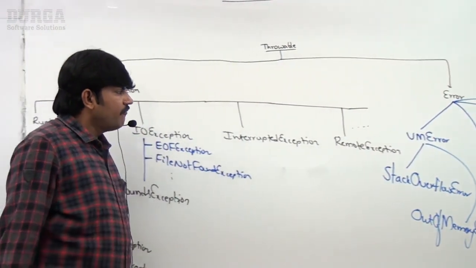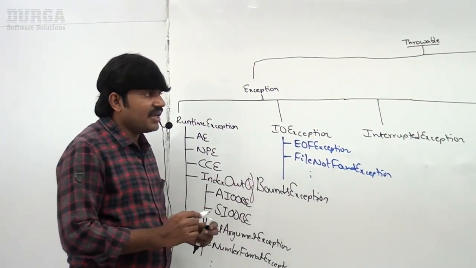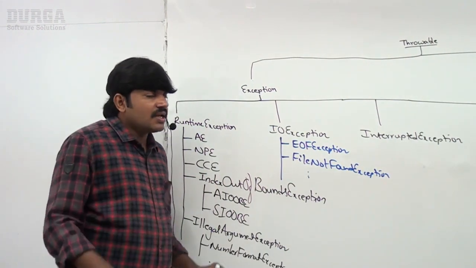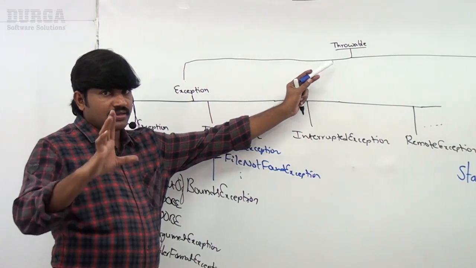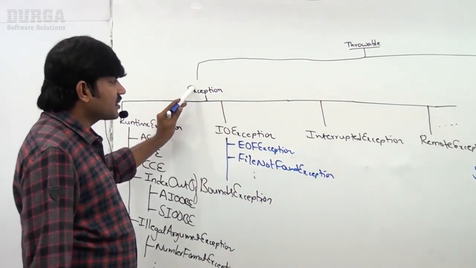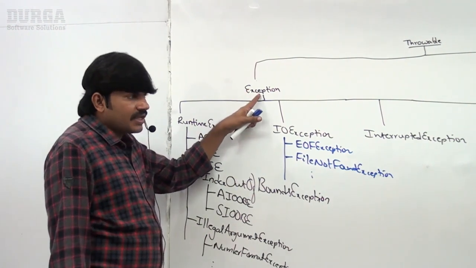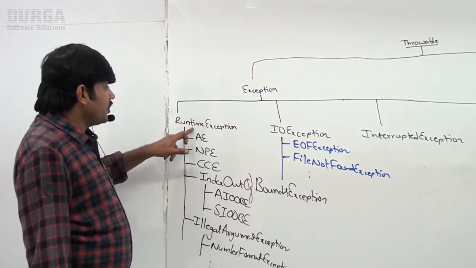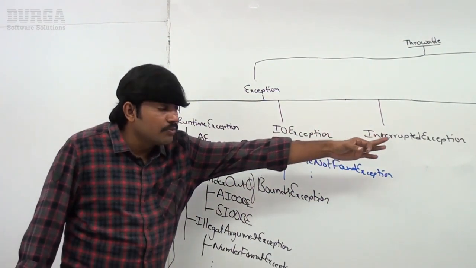I hope everyone got the basic idea. You should be aware of at least the commonly occurring exceptions. Which class acts as the root for the exception hierarchy? Throwable. How many child classes does Throwable contain? Two: Exception and Error. Under Exception: RuntimeException, IOException, InterruptedException, RemoteException,